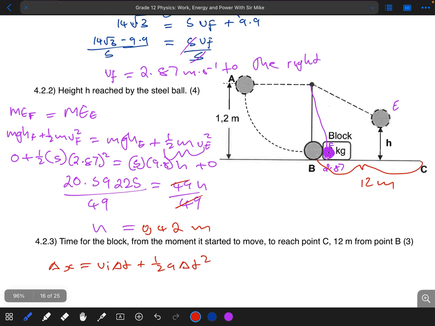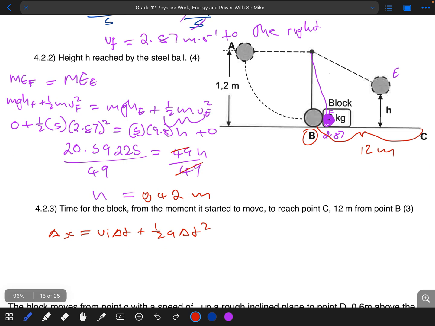But remember that as this object is traveling between point B and C, we don't have any force causing the object to lose its speed. That simply means there is no change in speed of the object, so the acceleration is 0. That makes this whole thing here go away, so we know that our a is 0.